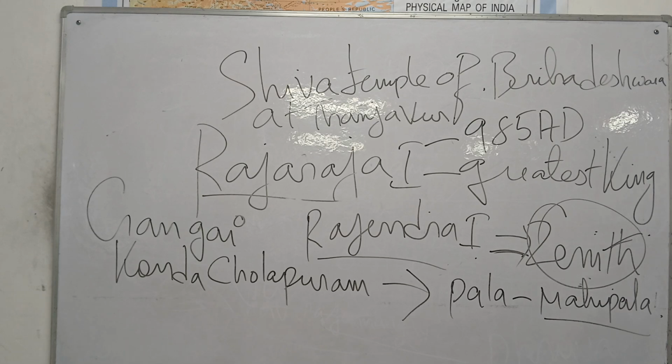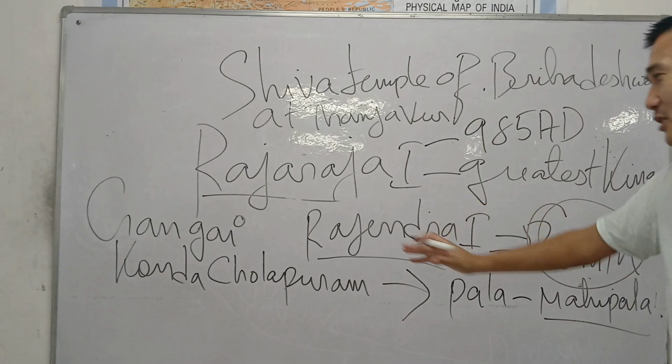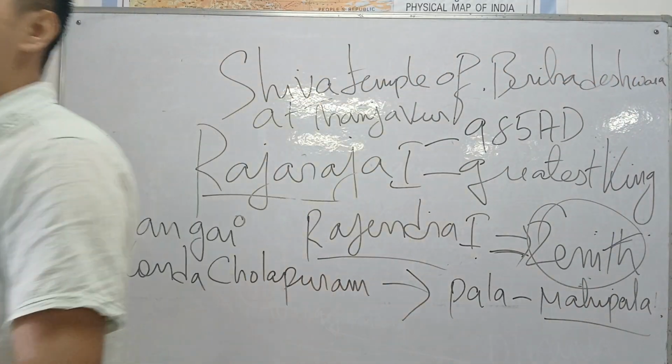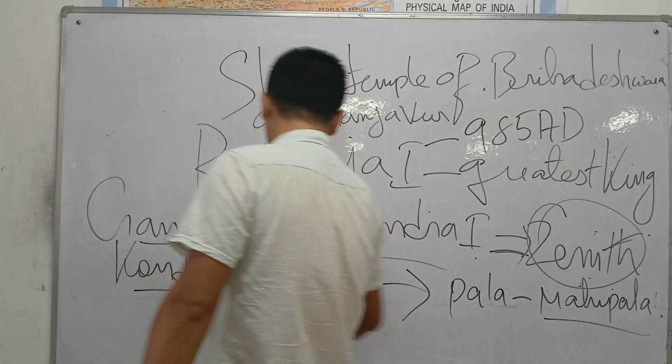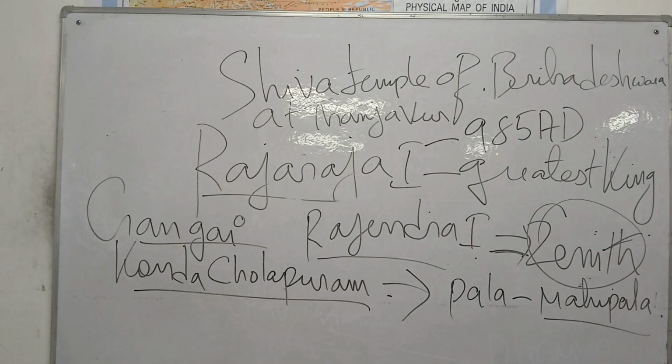Rajendra I is often asked because he assumed a title known as Gangaikonda Cholapuram. Too important again. He's the man who assumed the title Gangaikonda Cholapuram. Why? Because he defeated the Pala king Mahipala. Because of this reason, he assumed the title Gangaikonda Cholapuram.